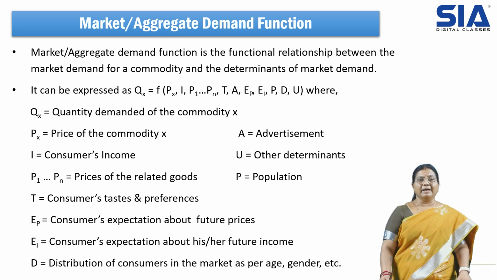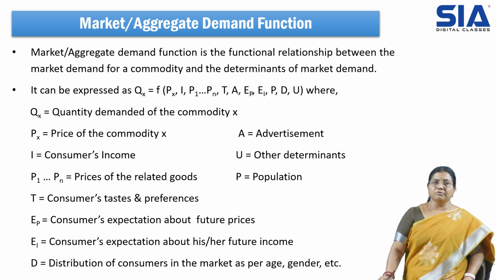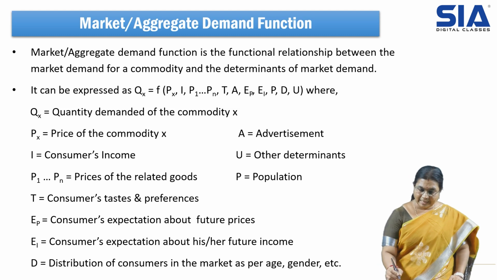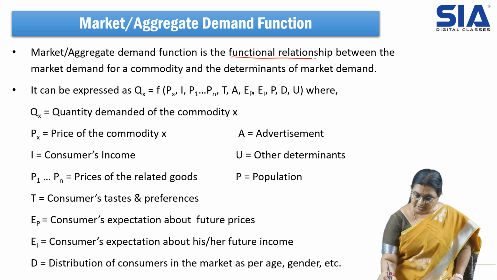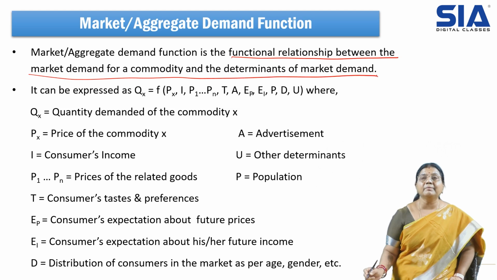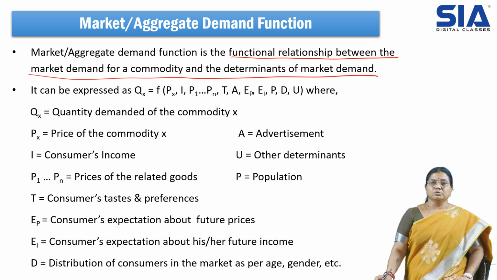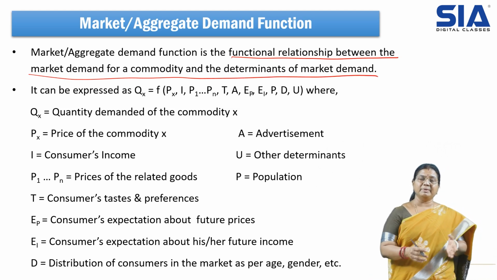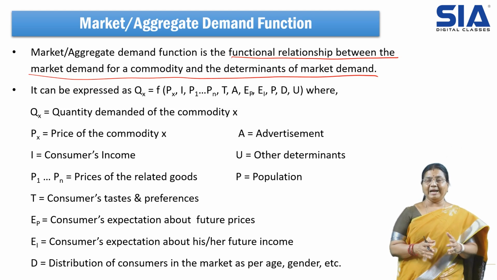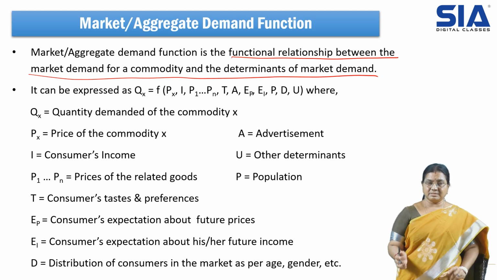Then market demand. What are the factors which influence market demand? They say that market demand is the functional relationship between the market demand for a commodity and determinants of the market demand. So let us see, is there any change between individual demand and market demand, or are both the same? The factors influencing are the same.